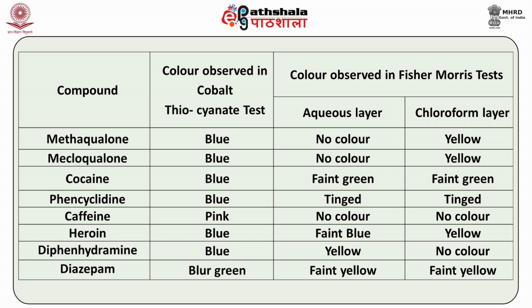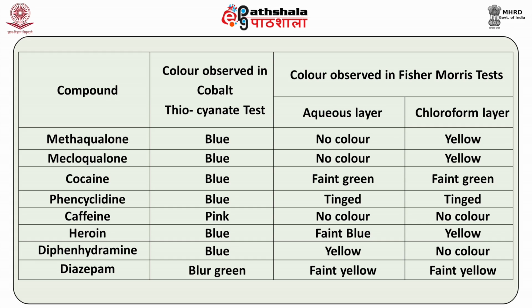Similarly, you can notice the different colors for phencyclidine, which will be blue and tinged, respectively, in this sequence. Caffeine will be pink, no color in the same sequence of these tests respectively. If it is heroin, it will be blue in the thiocyanate test, but faint blue in the aqueous layer of the Fisher-Morris test, and yellow in the chloroform layer.